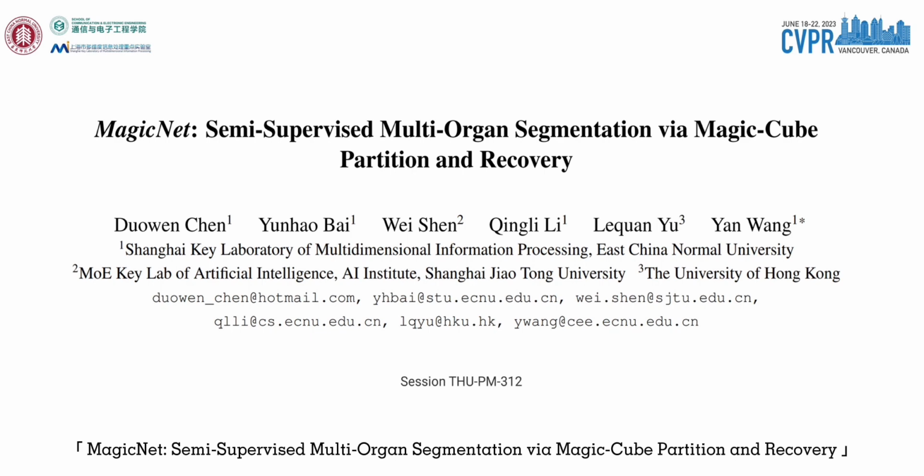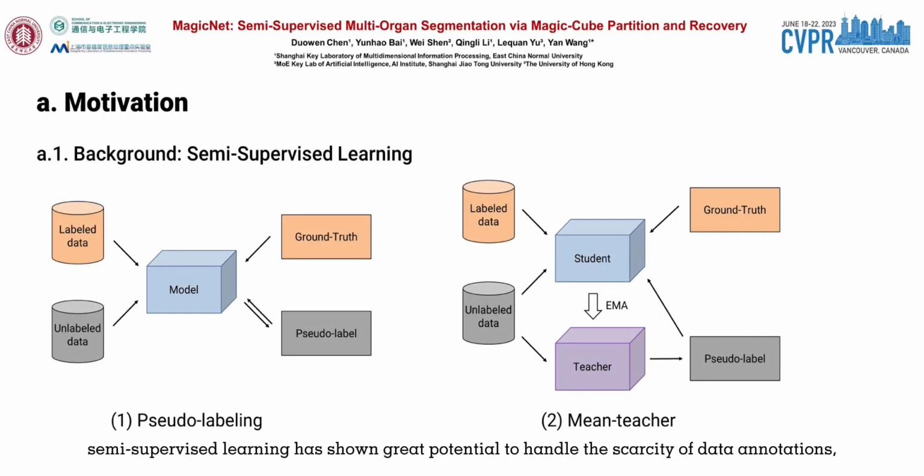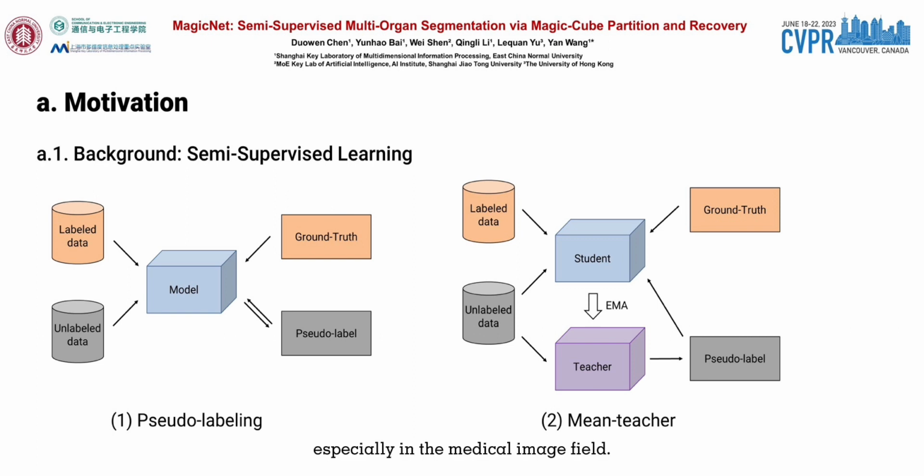I'm very glad to introduce our recent research at CVPR 2023, MagicNet: Semi-Supervised Multi-Organ Segmentation via Magic Cube Partition and Recovery. In recent years, semi-supervised learning has shown great potential to handle the scarcity of data annotations, especially in the medical image field.